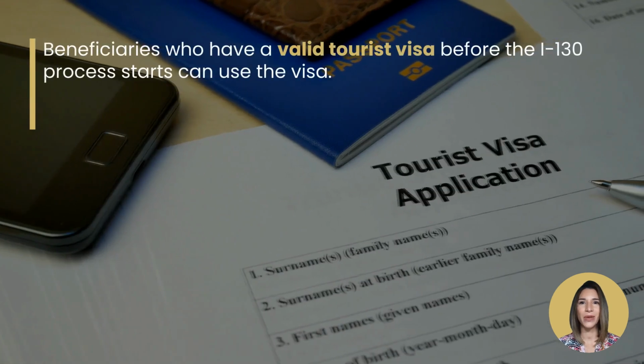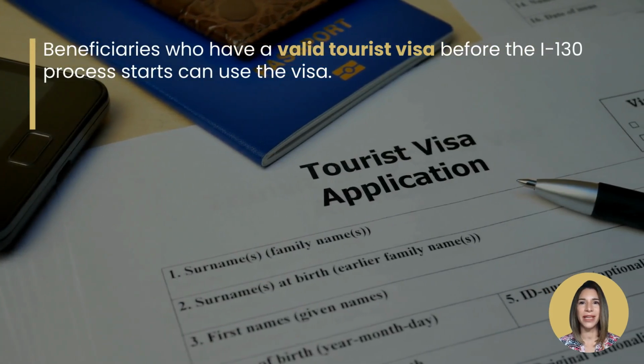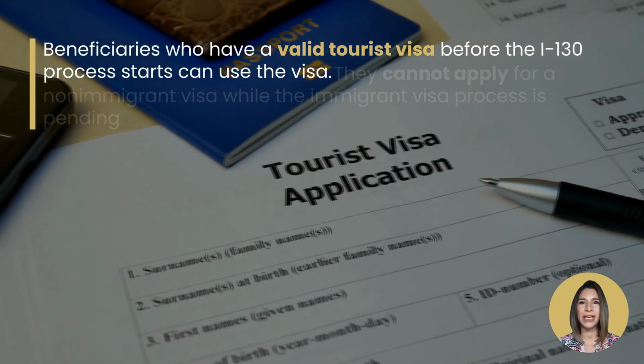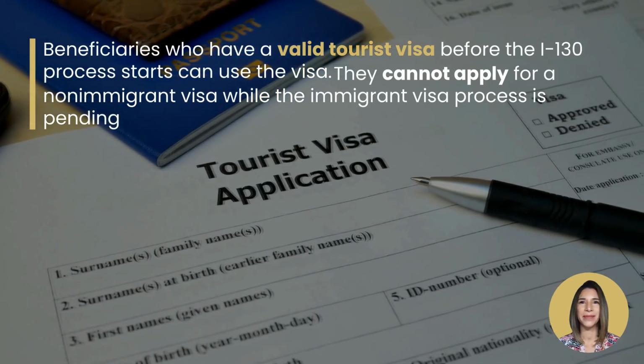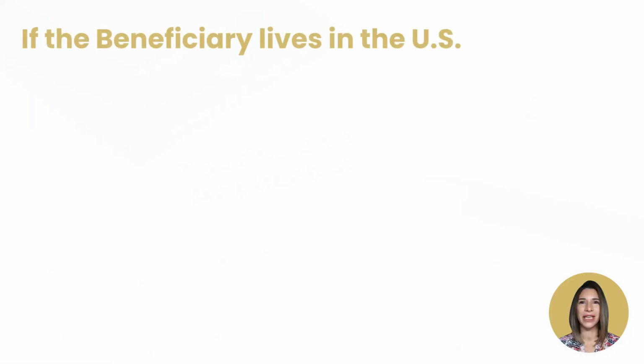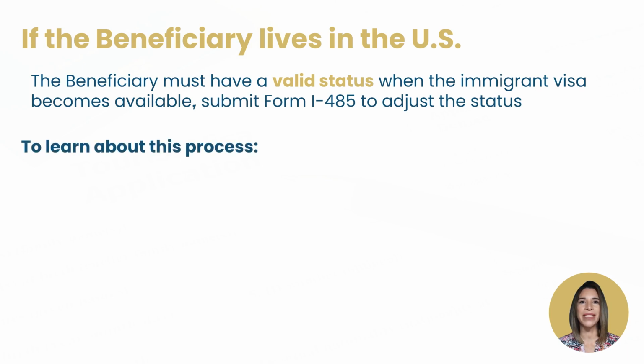Beneficiaries who have a valid tourist visa before the I-130 process starts can use the visa. However, generally, they cannot apply for a non-immigrant visa while the immigrant visa process is pending. If the beneficiary lives in the U.S., the beneficiary must have a valid status when the immigrant visa becomes available. Then, submit Form I-485 to adjust the status. To learn about this process, watch our video on Form I-485.